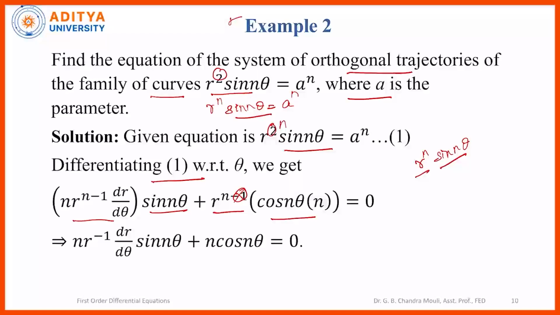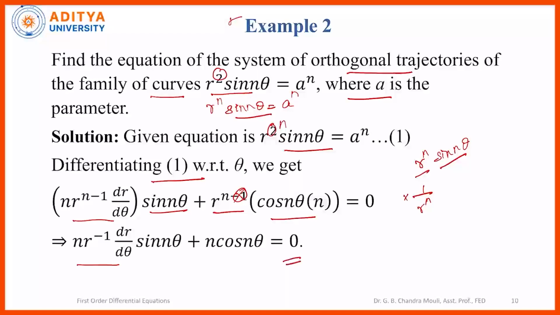Now in all the terms we have r^n as common, so we can divide by r^n, and upon cancelling that we get n r^(-1) (dr/dθ) sin nθ + n cos nθ = 0.